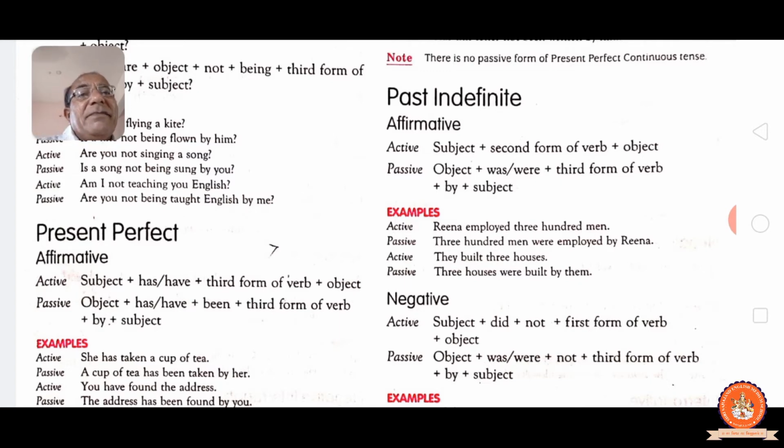See, the active formula we have seen in tenses: subject, have/has, past participle, object. In passive, object, have/has: if the object is singular then has, if plural then have. "Been" we have to add, and the third form comes in both. In active also past participle, in passive also past participle, no need of changing. By and subject. See, she has taken a cup of tea. A cup of tea has been taken by her.